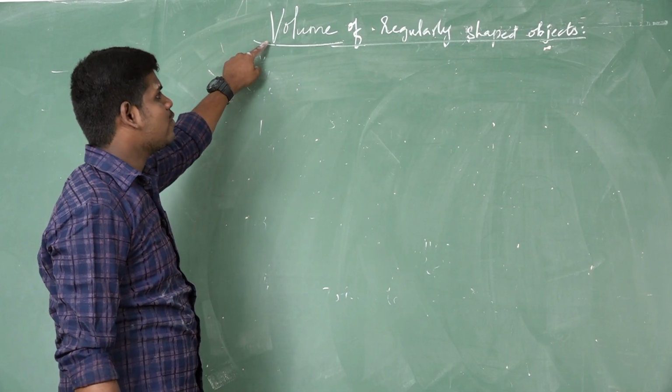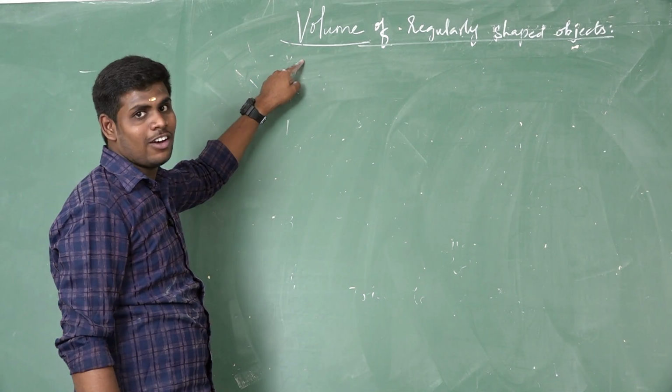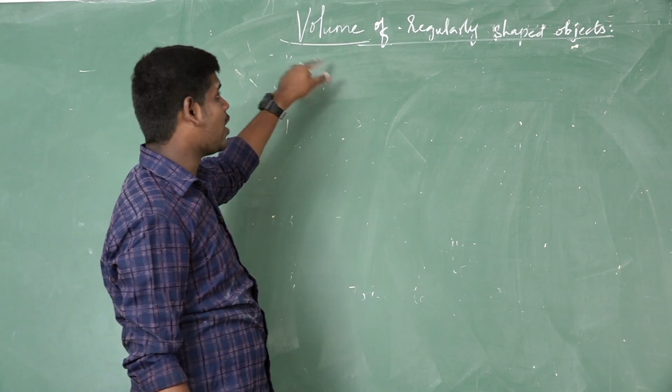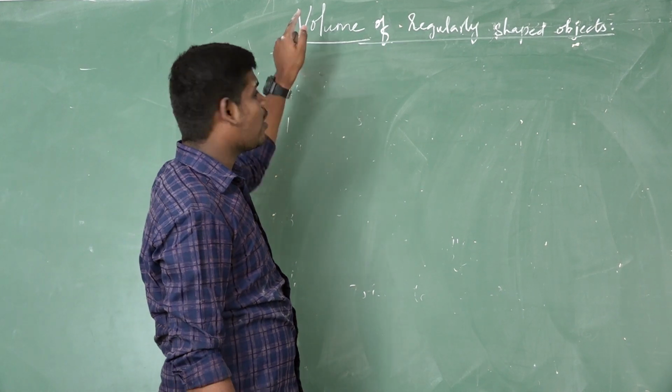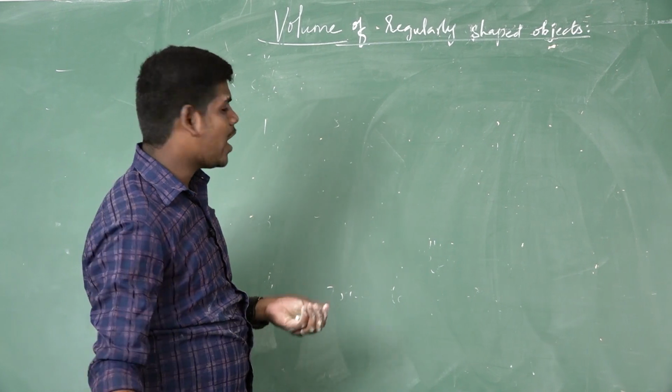Next topic is volume of regularly shaped objects. In the case of area, we can calculate the relevant formula. But in volume, we want to calculate the appropriate formula. We want to tabulate this one by one.